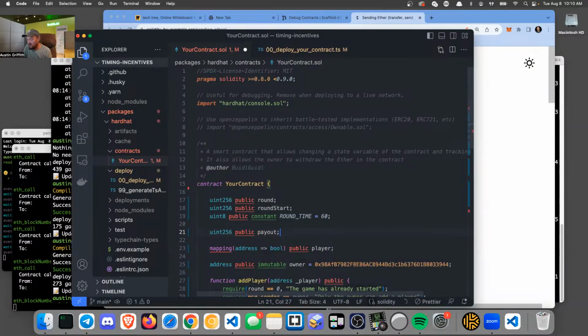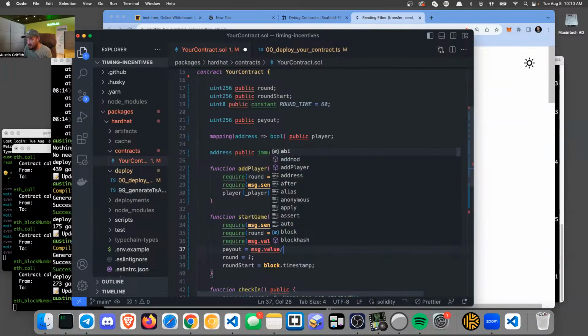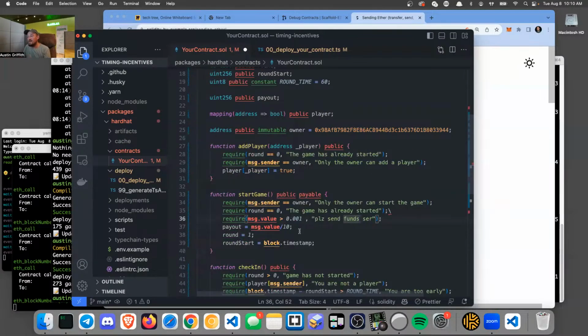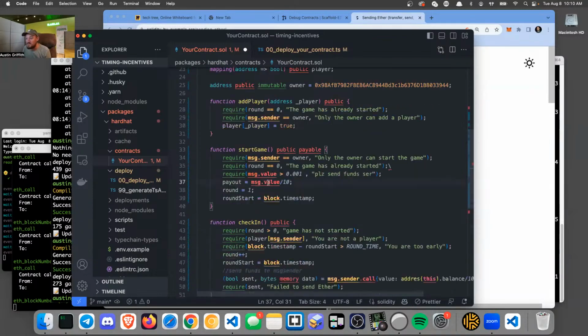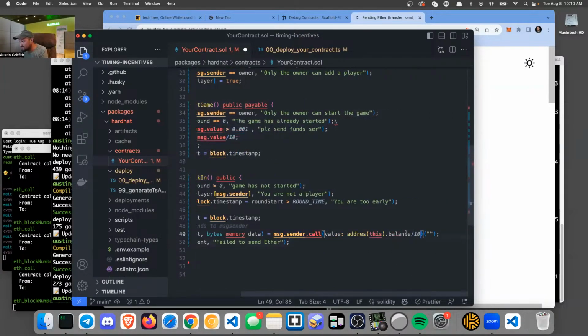Payout, okay, and that is going to be equal when I start the game to the message.value divided by 10. That's going to give us 10 rounds of payments before we run out, right? At round 10, we'll run out of money and we'll figure something else out. But that then lets us send the payout here.